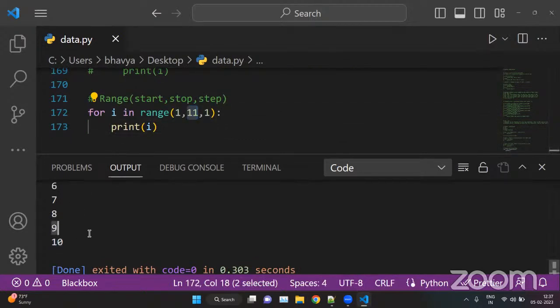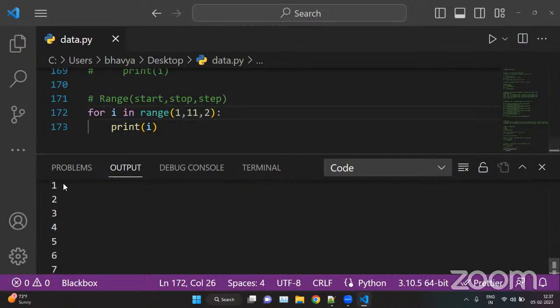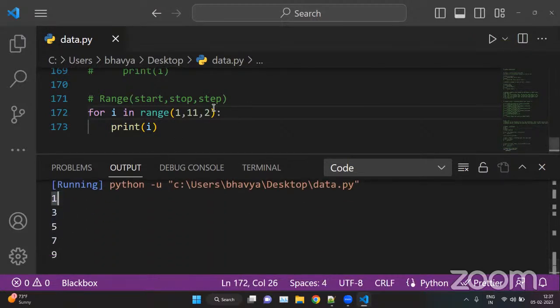Okay, that is one step backward. Step is like, whenever you put 1, this will not leave any value. But when we put a second value, 2, this will leave one step. So the answer is now 1, 3, 5, 7, and 9. We have 1, the step argument leaves one step, that is 2, and now we have 3, leave 4, 5, leave 6, 7, and leave 8, 9. So we have all odd numbers.